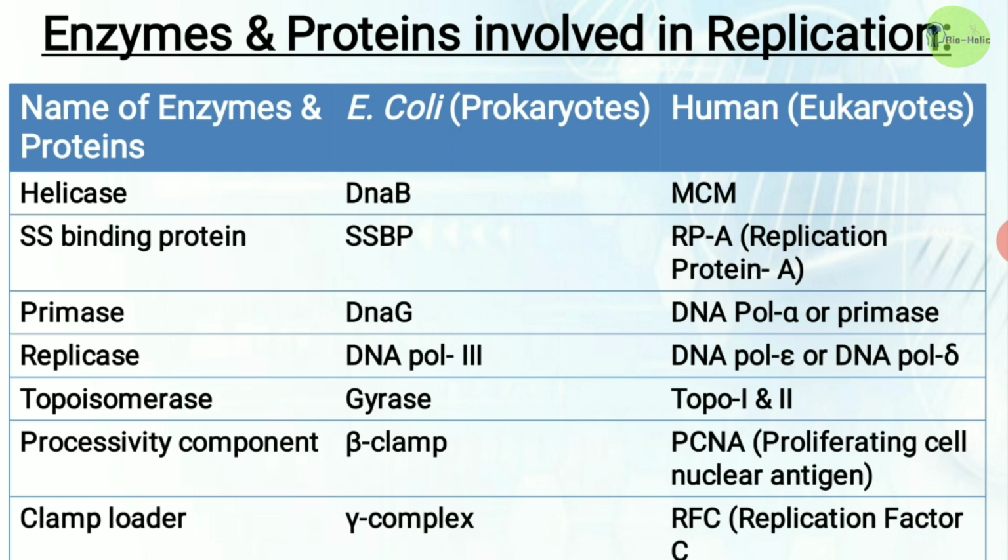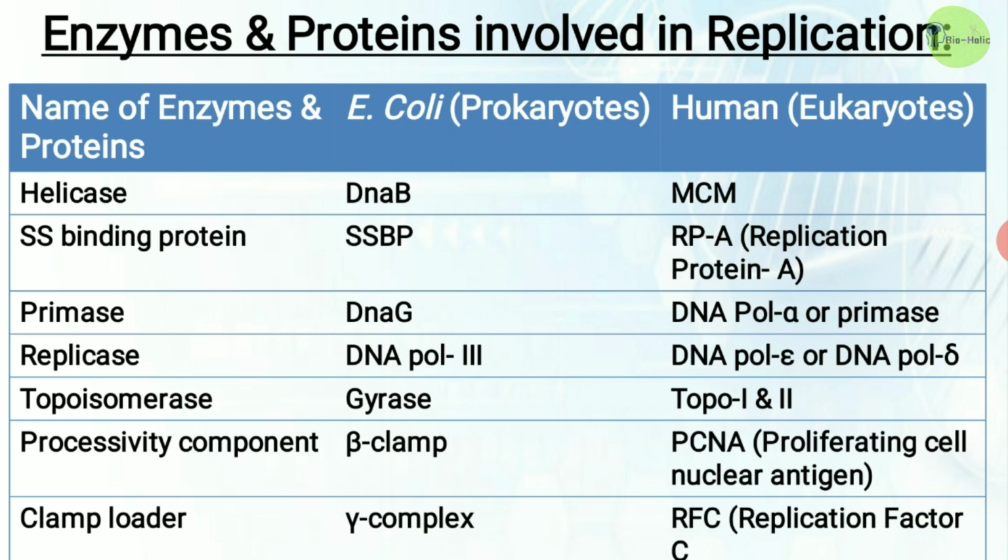Okay, so let's see. In E. coli, the action of helicase is done by DnaB, but in human it is MCM. Likewise, the function of single-strand binding protein in E. coli is done by SSBP, but in human it is done by RPA or replication protein A. And the action of primase in E. coli is done by DnaG, whereas in human it is done by DNA polymerase alpha or primase.